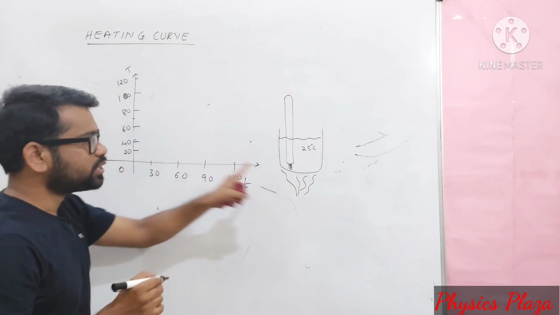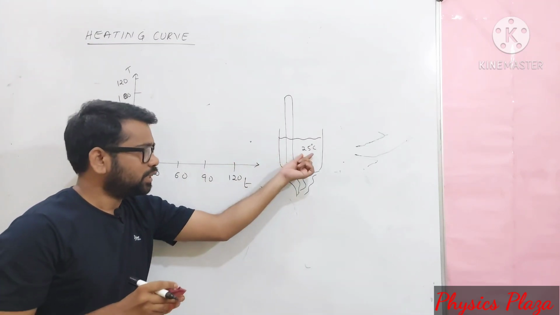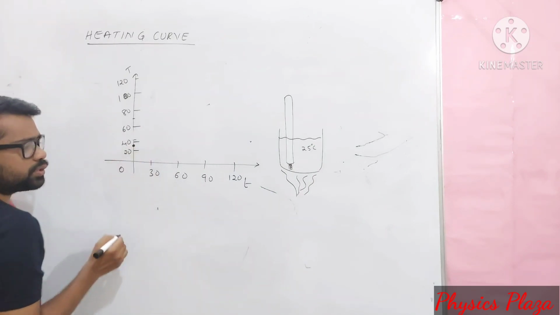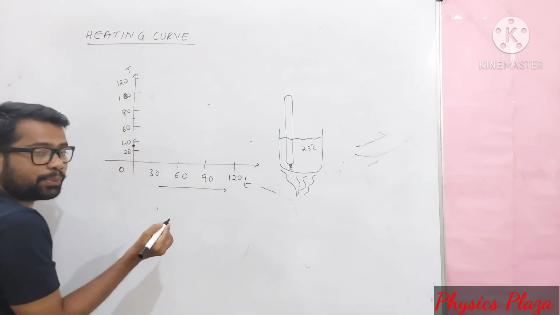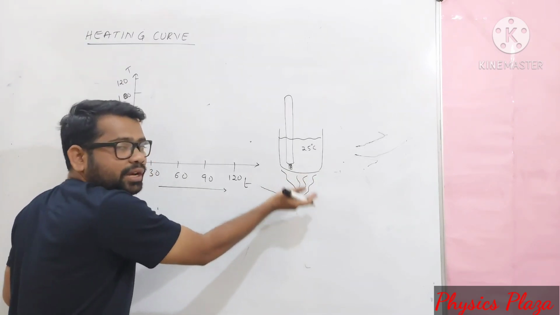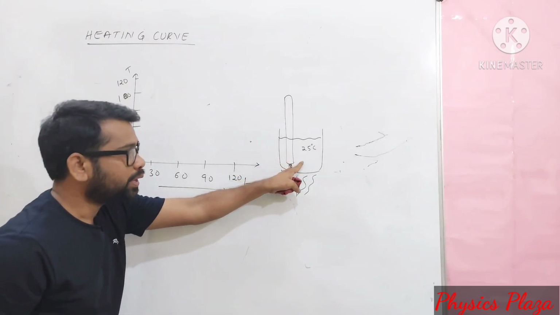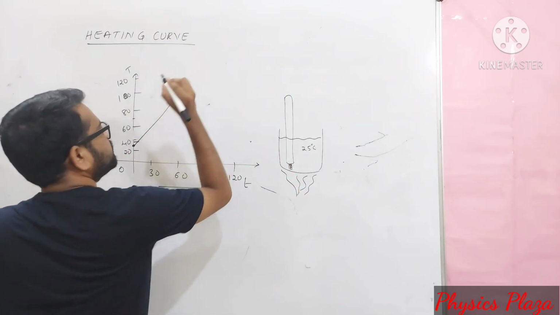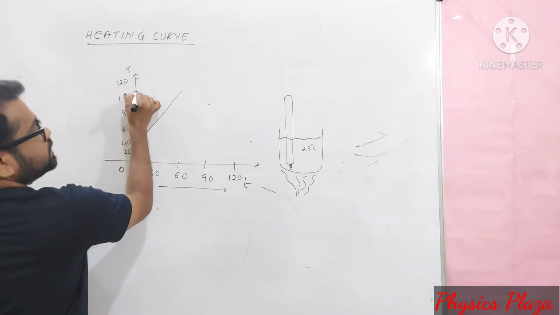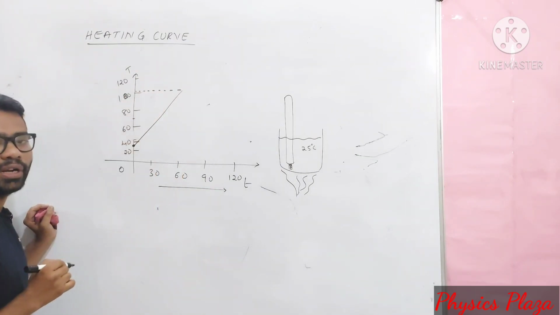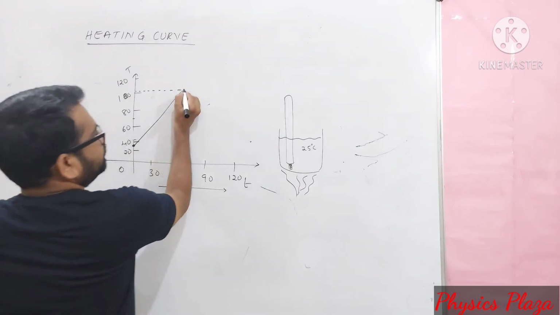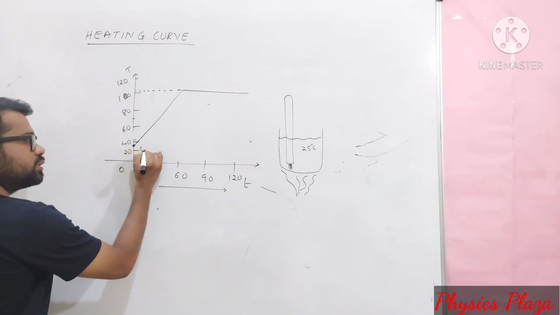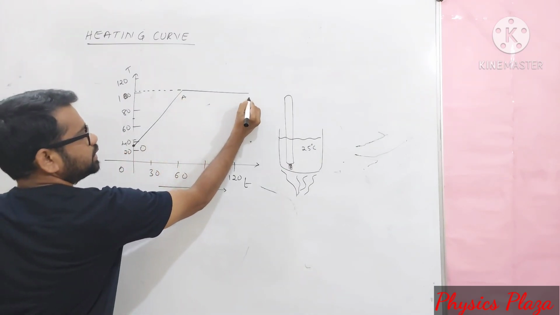So initially the temperature of water is 25 degrees Celsius. Here, as time increases, we are providing the heat continuously, due to which the temperature of water continuously rises. But when it reaches 100 degrees Celsius, at this particular point, we notice that there won't be any change. So here it is O, A, B, let us say.